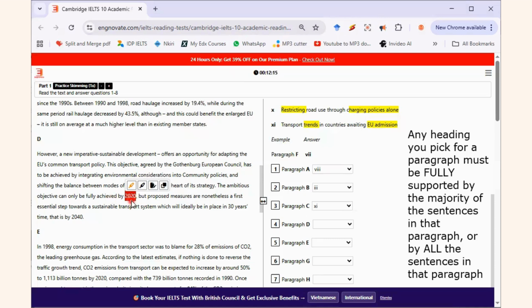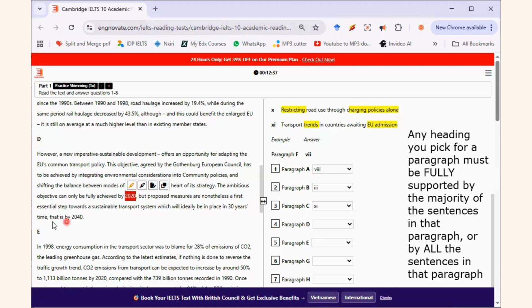We have crossed 2020, but I want you to think like you are reading it in 1990 or 1995 or 1997. It says it can only be fully achieved by 2020, but proposed measures are nonetheless a first essential step towards a sustainable transport system, which will ideally be in place in 30 years' time.